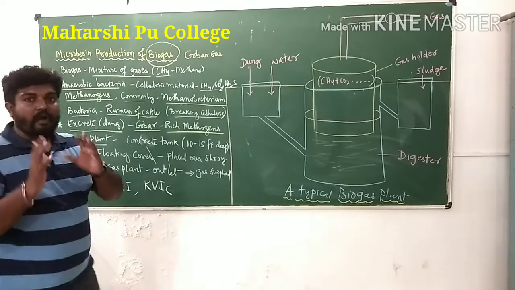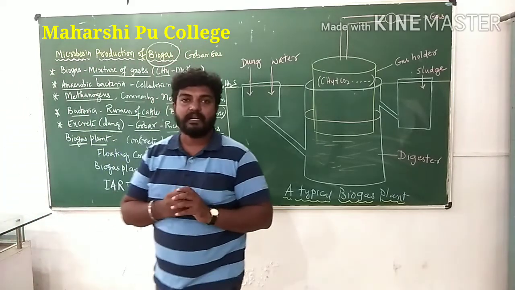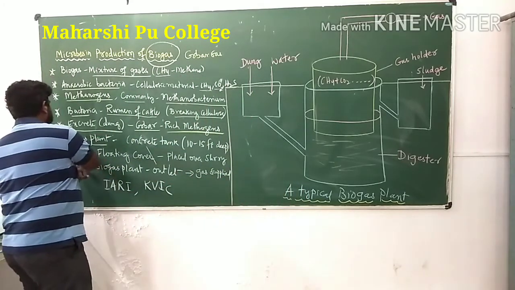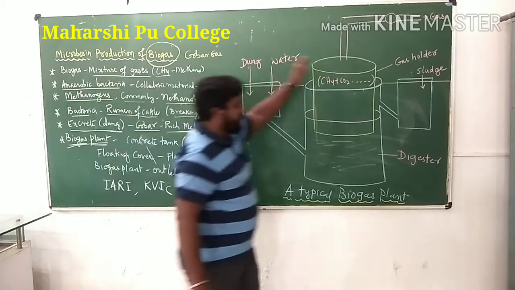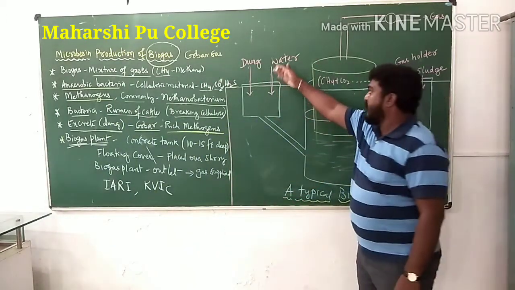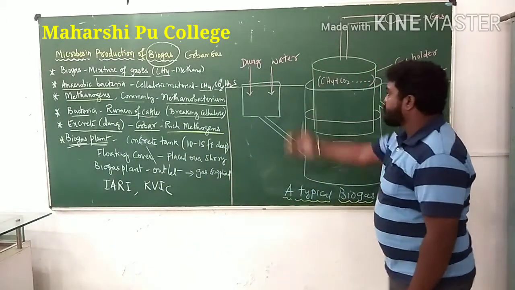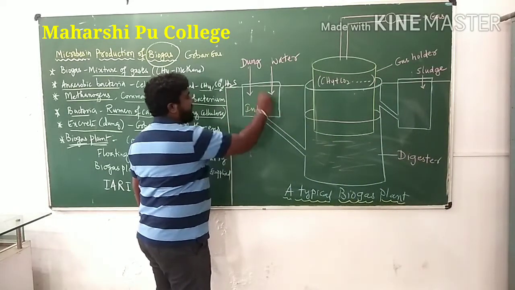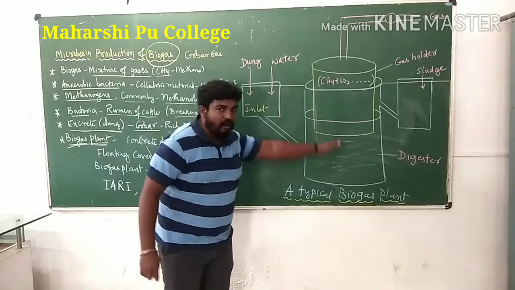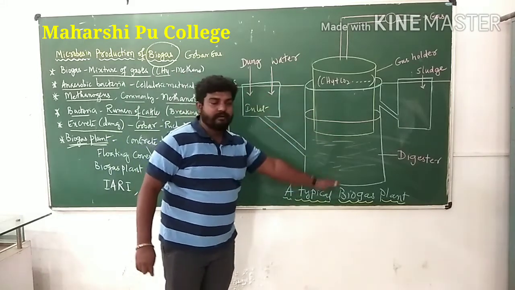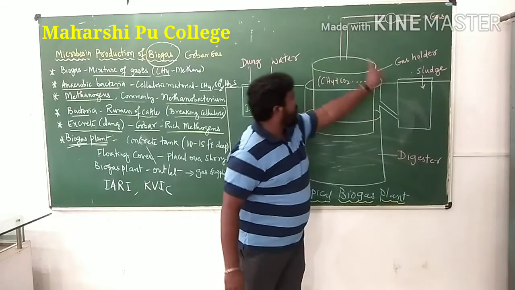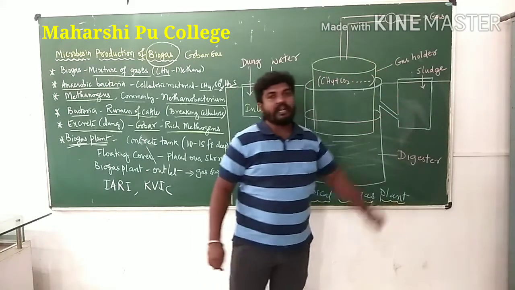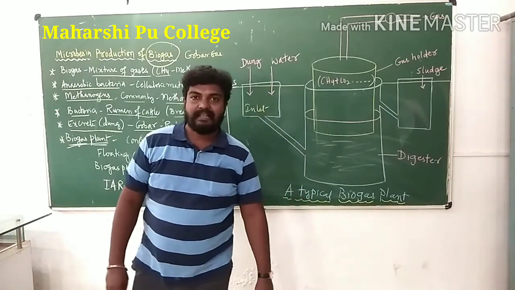Okay. How is it produced? Let us see that as a biogas plant. This is a biogas plant, and it has an inlet. This is the inlet, correct? And this is a concrete tank. There is an outlet where gas is supplied to the nearby houses. There is another outlet for the collection of the slurry.